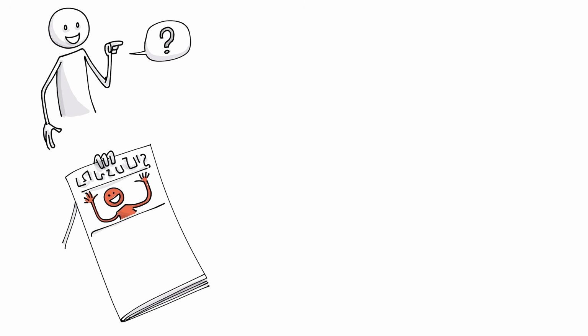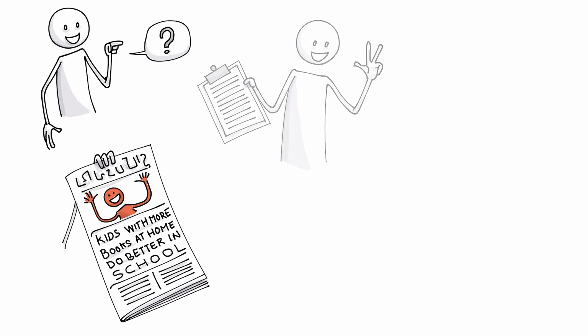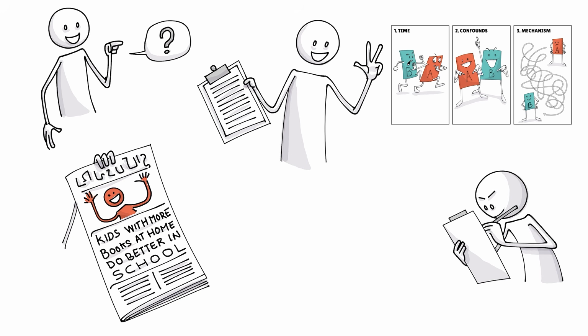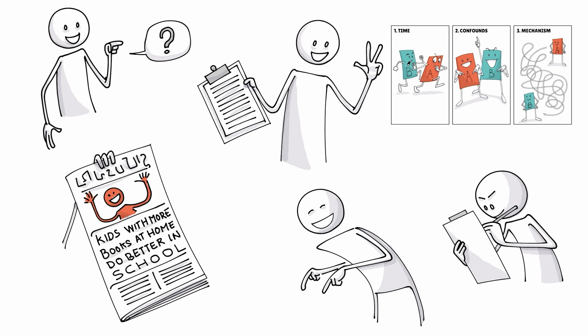Now it's your turn. Imagine you see this headline: Kids with more books at home do better in school. First, ask yourself the 3 questions to test the causal claim, and then design a test to find out. Share your findings in the comments below.